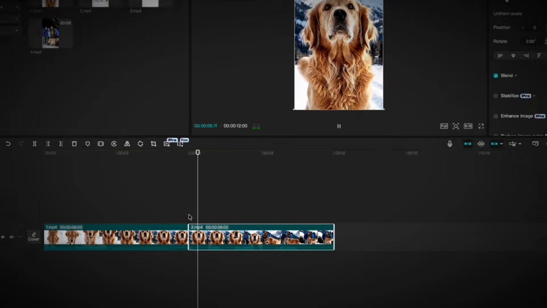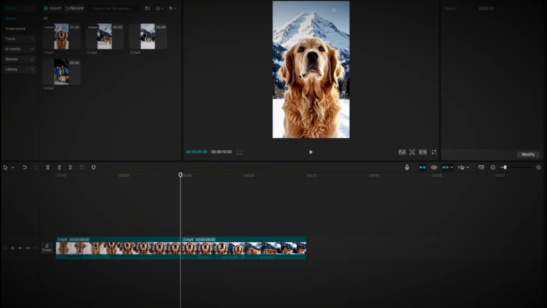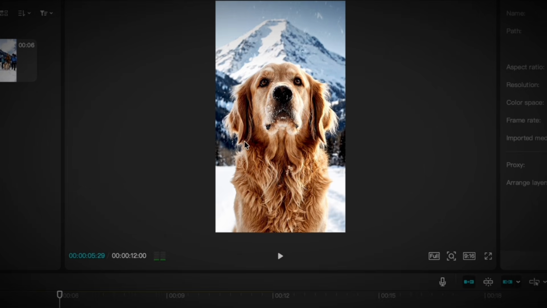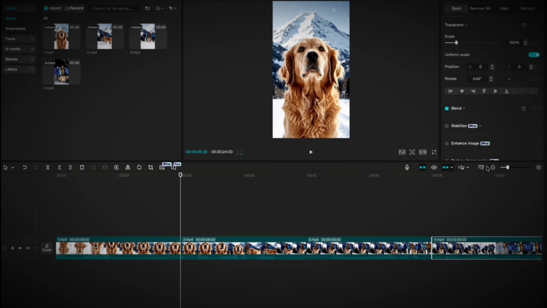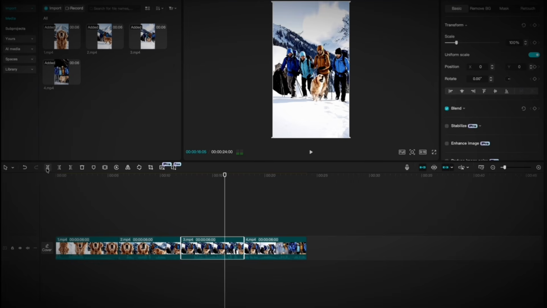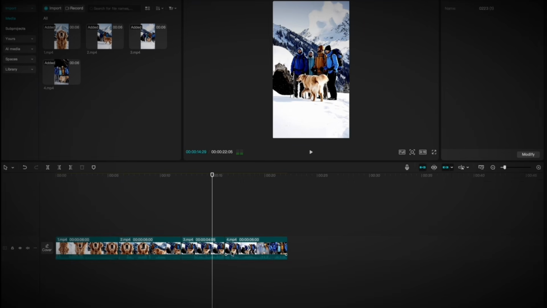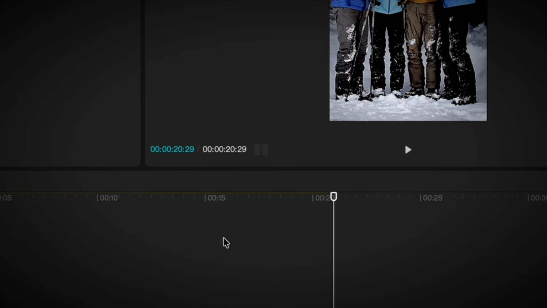Watch the transition. This is where that screenshot trick pays off. If you did it right, the transition should feel natural, not perfect. AI isn't perfect, but natural enough that viewers won't notice. Continue adding scenes 3 and 4. Once all 4 are on the timeline, watch the full sequence. Look for any dead moments, any frames where nothing is happening. Cut them out ruthlessly. Your final video should be between 20 and 25 seconds of pure action.